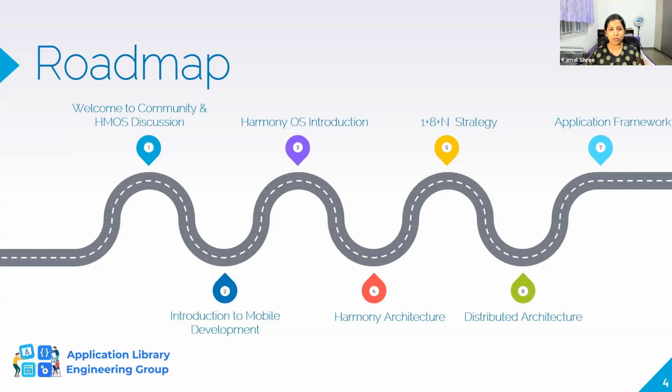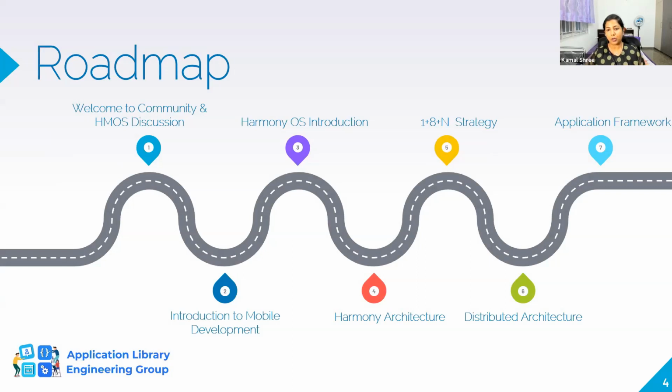So the roadmap. The first thing you would have is the welcome to the community and the HMOS discussion, which you might be familiar with and which is a part of the event ongoing right now. Then whatever you see from here is all offline. Introduction to mobile development: what are the things that you really need to know as a developer, how the mobile world is functioning, a few statistics about it.